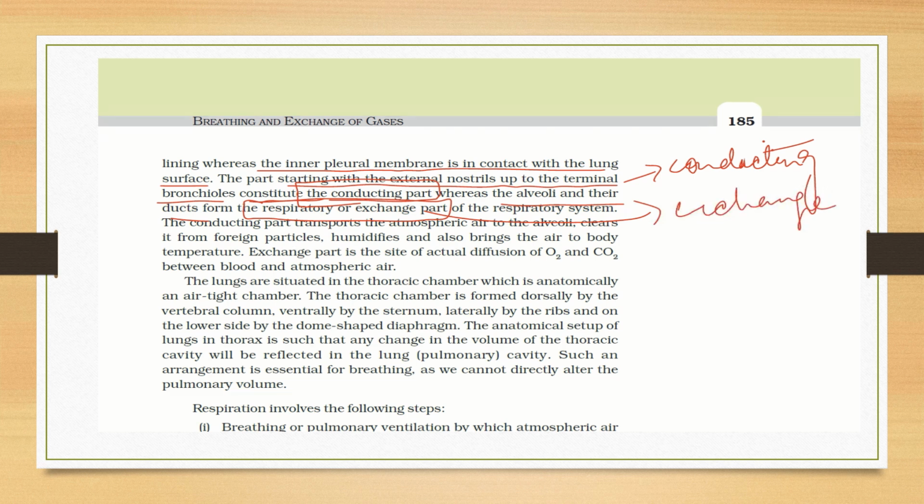So the conducting part transports the atmospheric air to the alveoli, clears it of foreign particles, humidifies it, and also brings the air to body temperature. And the exchange part is the site of actual diffusion of oxygen and carbon dioxide between blood and the atmospheric air. Clear now? Now we will move on to the next part.